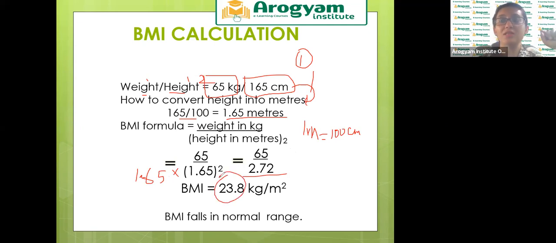BMI gives us an indicator whether the person is underweight, normal or overweight. We have discussed in class during the contraindications that sometimes BMI is lower, sometimes BMI is higher, but the individual is not obese or overweight. You can go through that from your notes as well.